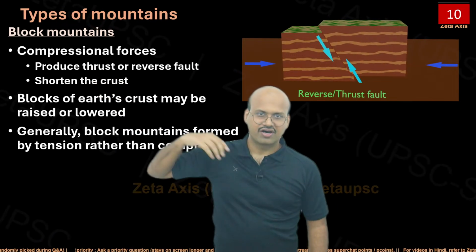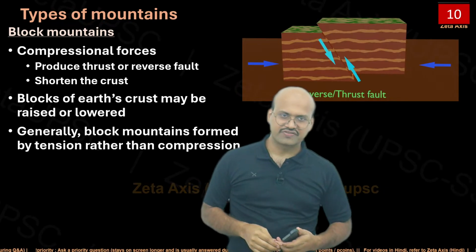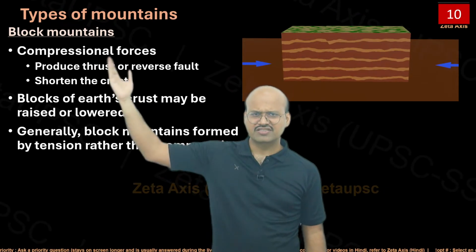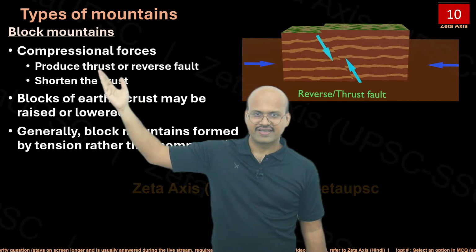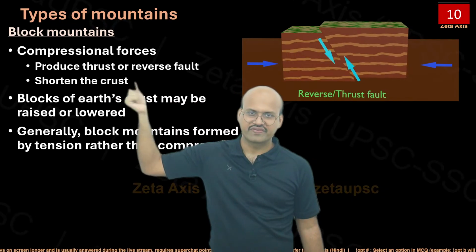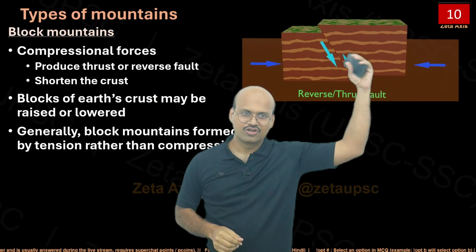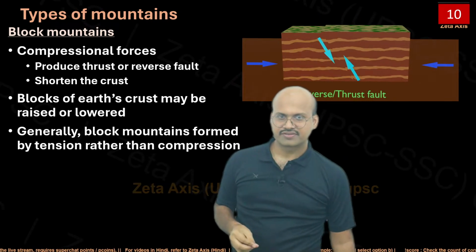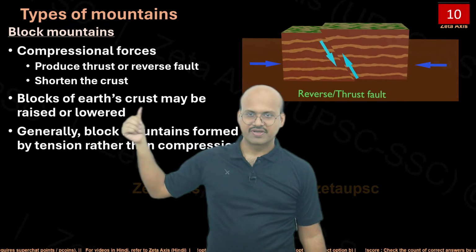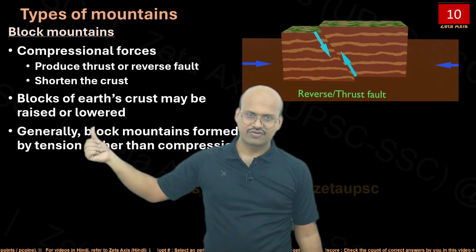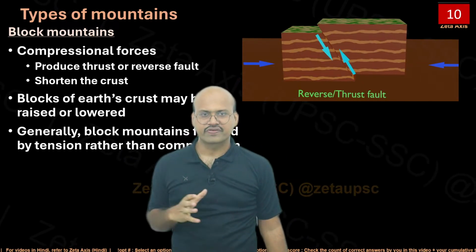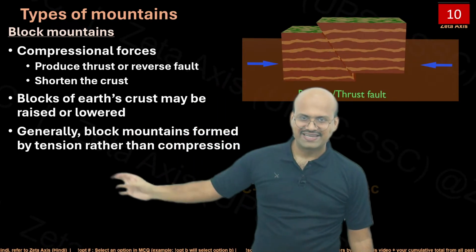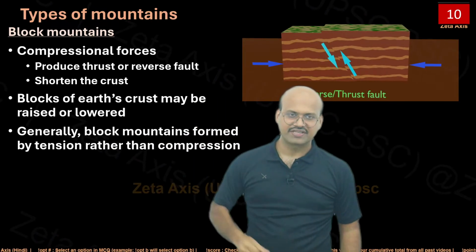Compressional forces. So far we have seen that the block mountains were created by the tensional forces, but compressional forces can also create block mountains through a reverse fault, which is an example over here. Here compressional forces are creating the block mountain. A block of earth crust may be raised or lowered because of the compressional force. However, most of the time the block mountains are formed by tension rather than compression.